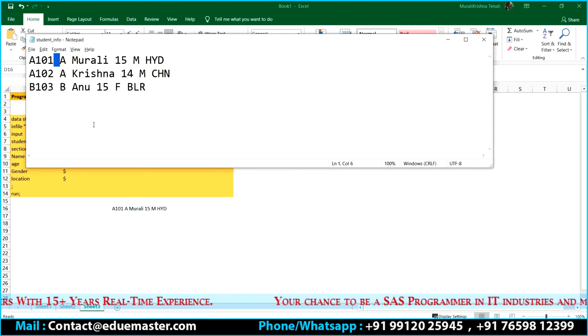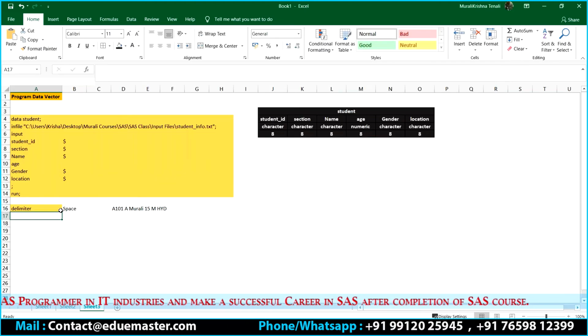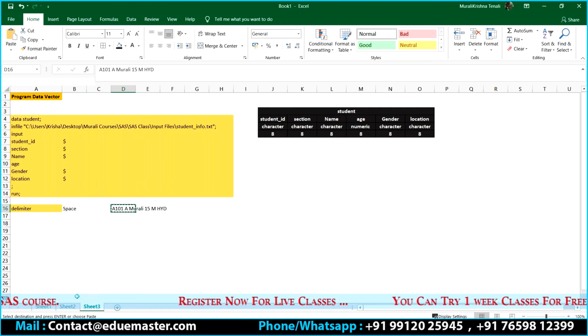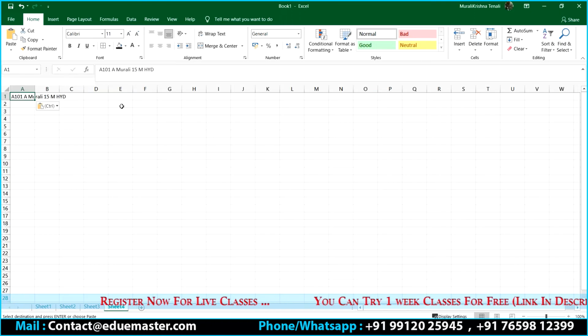The default delimiter for SAS is space. Space is the default delimiter, guys. Other than the space, if there is any other delimiter, you need to explicitly mention that. I'll tell you how to mention it in the options. For now, let's go with the default delimiter. So now this is my record number 1, and in record number 1, this is the data.